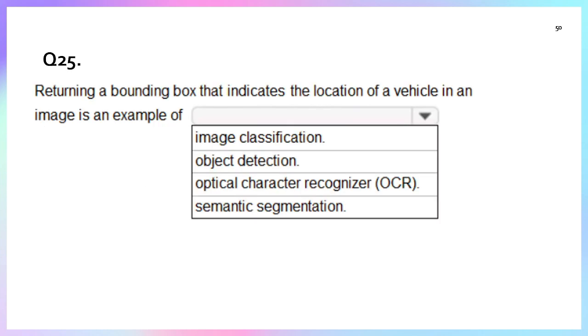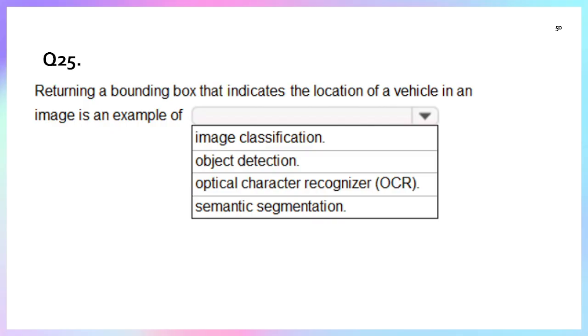Returning a bounding box that indicates the location of a vehicle in an image is an example of which of these: image classification, object detection, optical character recognition, or semantic segmentation?